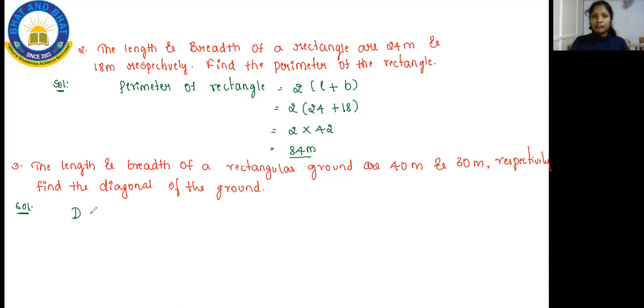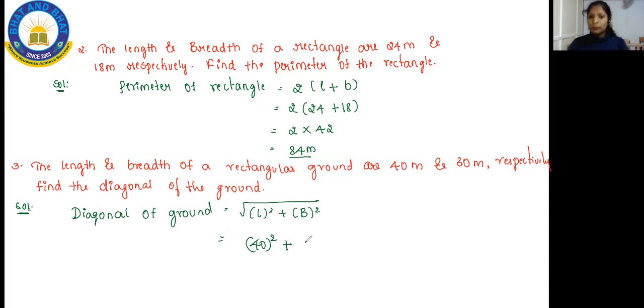And you all have a formula to find the diagonal of a ground. So make sure you use that formula: diagonal of a ground is equal to the square root of length whole square plus breadth whole square. So what is the length you have? 40. So we'll have to do 40 whole square plus 30 whole square, inside that one more square.